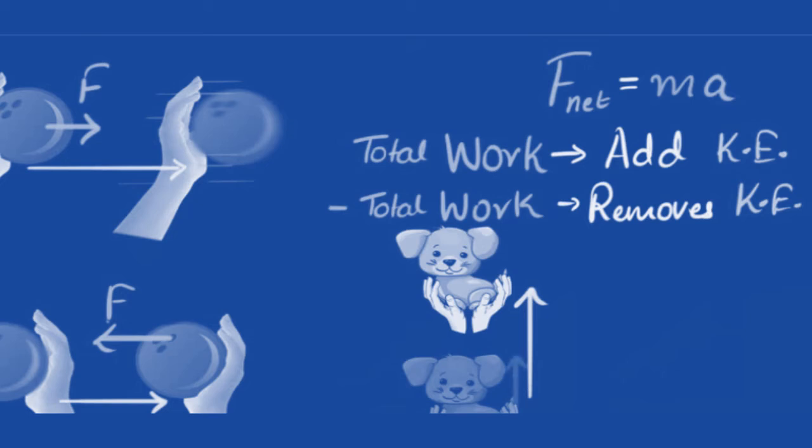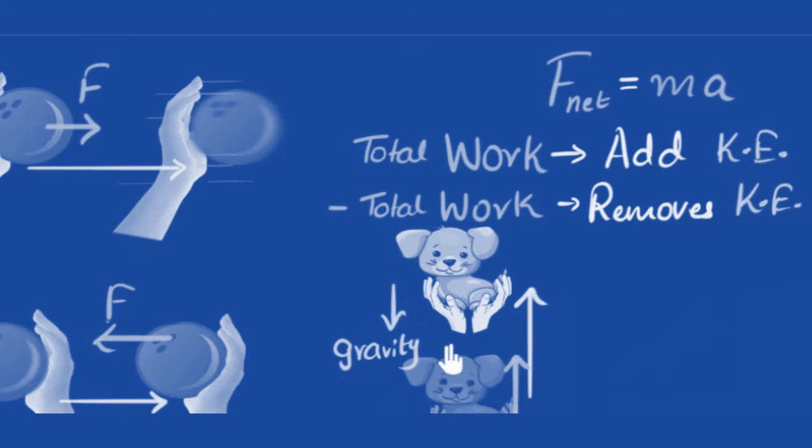Well, again, I am pushing on it and I am trying to add kinetic energy to the puppy. But there is one more force acting on the puppy. Which one? Gravity is pulling down on that puppy, and because it is in the opposite direction of the displacement, gravity is removing kinetic energy from the puppy at the same time.